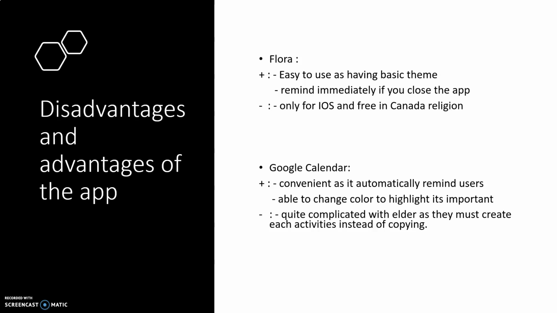With Google Calendar, the advantage is its convenience and it automatically reminds the user. We are able to change the color to highlight important activities. Like you can use the red color when it's your sleep time, or the blue color when it's the time for you to read books or do work or something.